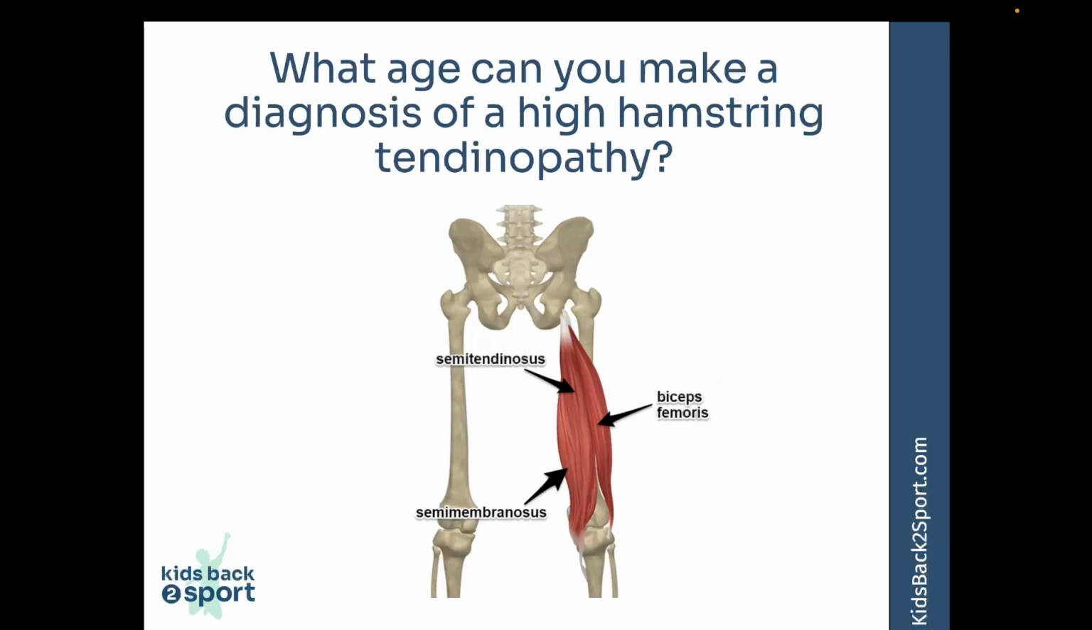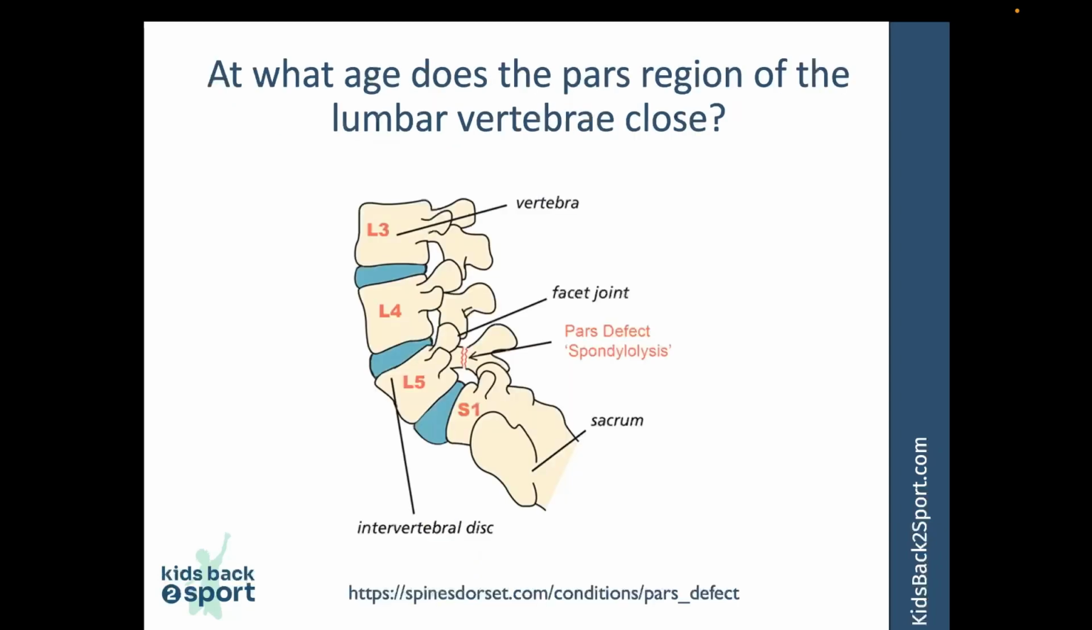At what age does the proximal hamstring insertion onto the pelvis fully ossify to consider a diagnosis of a high hamstring tendinopathy more probable than an avulsion injury? And bone stress injuries are more common in children, but at what age does the ossification centre of the pars region of the vertebrae fuse and make this injury much less likely?